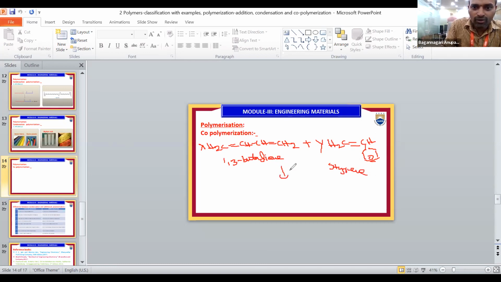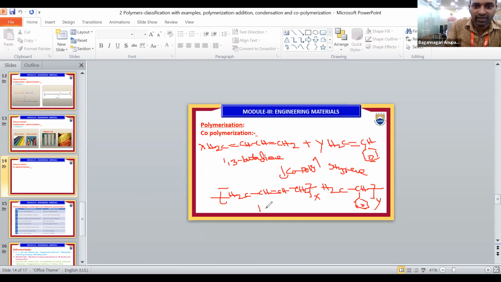This butadiene and styrene undergo copolymerization. There is no elimination of any small molecule. That way we get Buna S rubber. That is H2C CH double bond CH2 taken X times, and H2C CH benzene ring taken Y times.